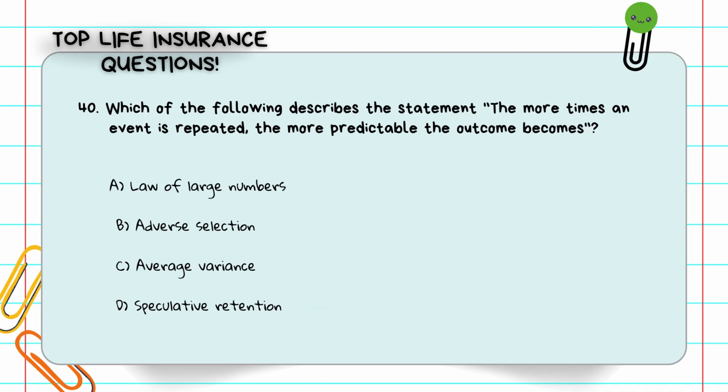Question number 40. Which of the following describes the statement, the more times an event is repeated, the more predictable the outcome becomes? A, law of large numbers. B, adverse selection. C, average variance. D, speculative retention. That's the law of large numbers. It's what allows insurers to predict losses accurately. The answer is A, law of large numbers.